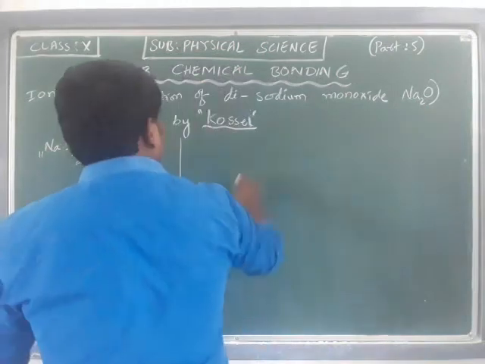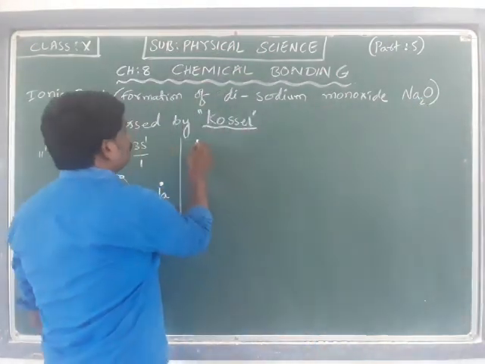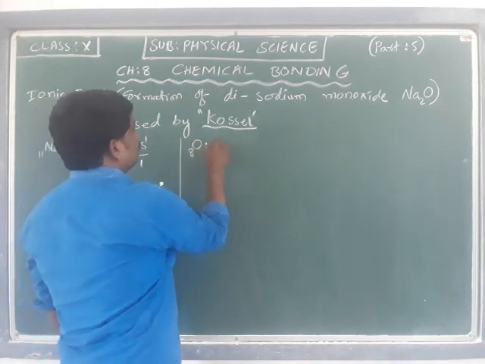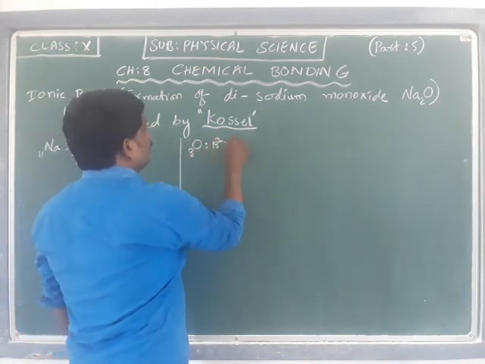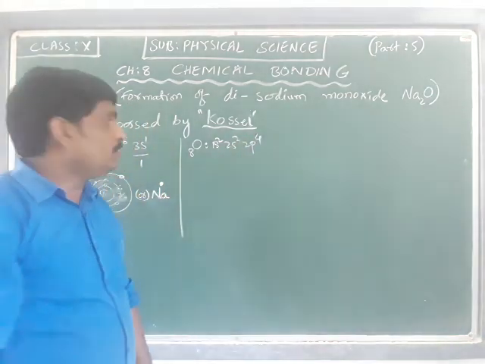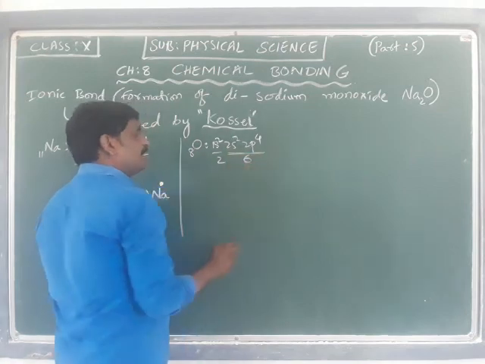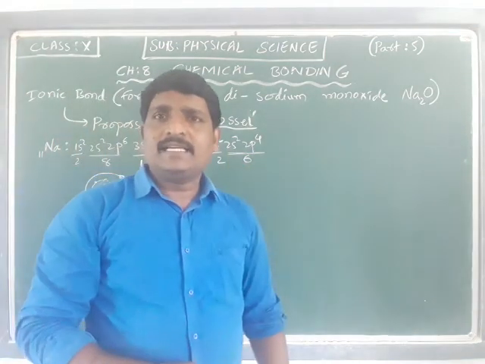Next, I want to write the configuration of oxygen, atomic number 8, that is 1s2, 2s2, 2p4. In the first shell I have 2 electrons, and in the second shell I have 6 electrons. There are 8 protons in the nucleus. The K shell has 2 electrons and the L shell has 6 electrons.